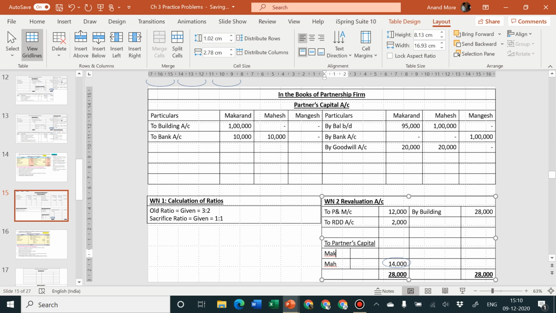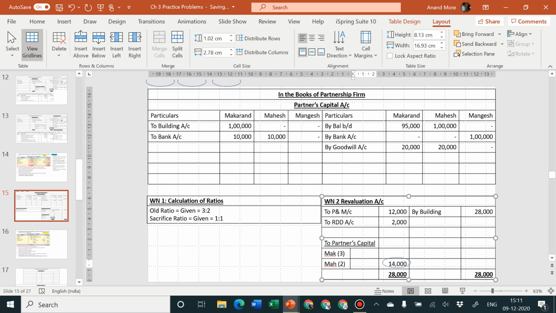And their old ratio was 3:2. That is given by the problem. So 3 and this is 2. Okay, so let us quickly consider this thing. 14,000 to be divided in 3:2.